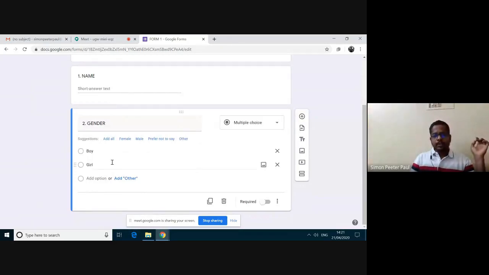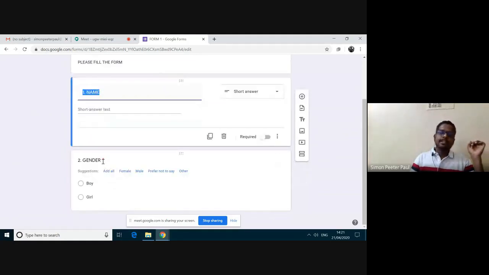Here the thing we have to note is the third option, this one is delete. The third option is required, whether the student has to give this or not. If you require it, then you must switch on this required. See here the asterisk symbol. It means it is compulsory, it is mandatory to fill.